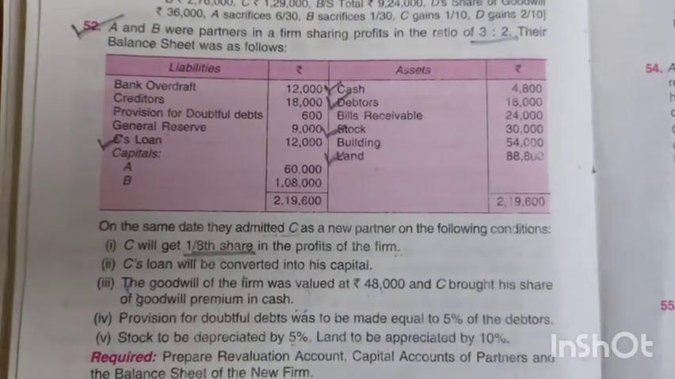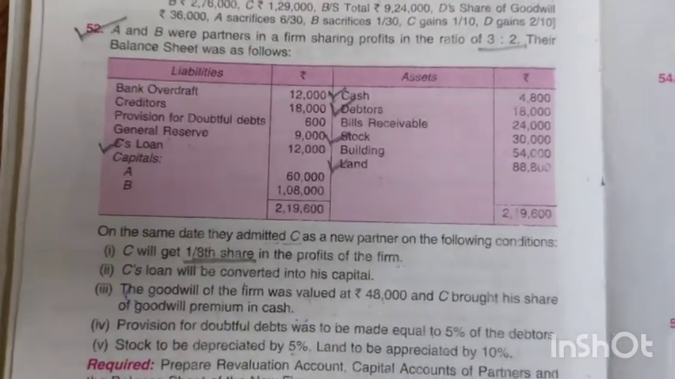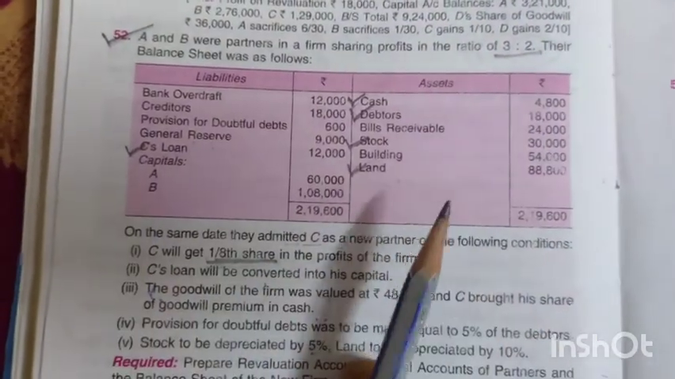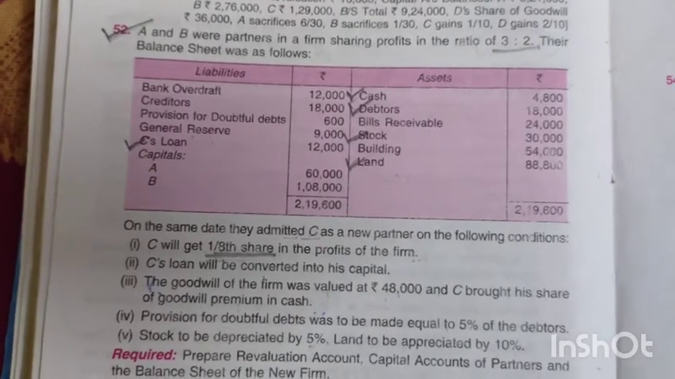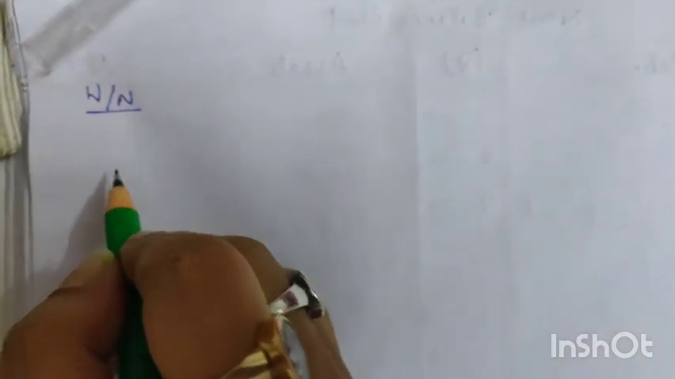Now for calculating the sacrificing ratio, as we all know, the formula is old share minus new share. Here we have the old share, but the new share is not given in the question. So we will first calculate the new share and then the sacrificing ratio. Now we will do the working note first. Since the new ratio is not given, first we need to calculate the new ratio.